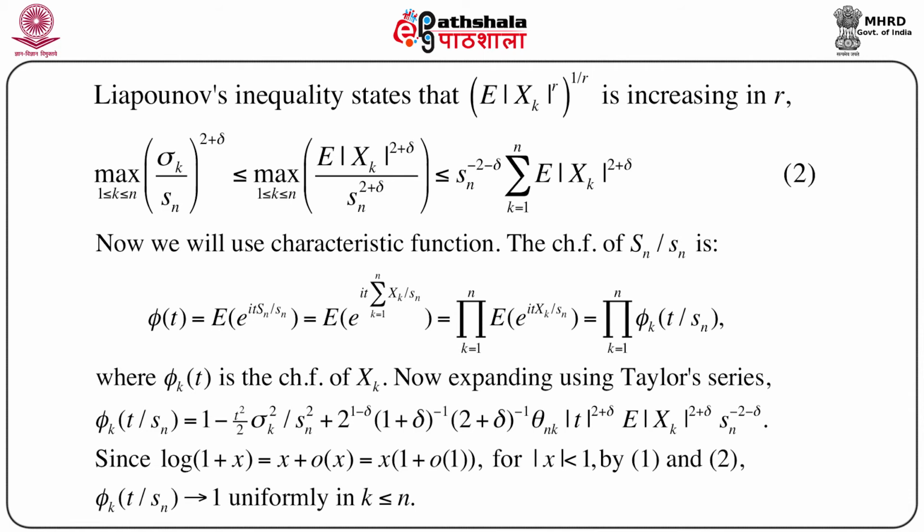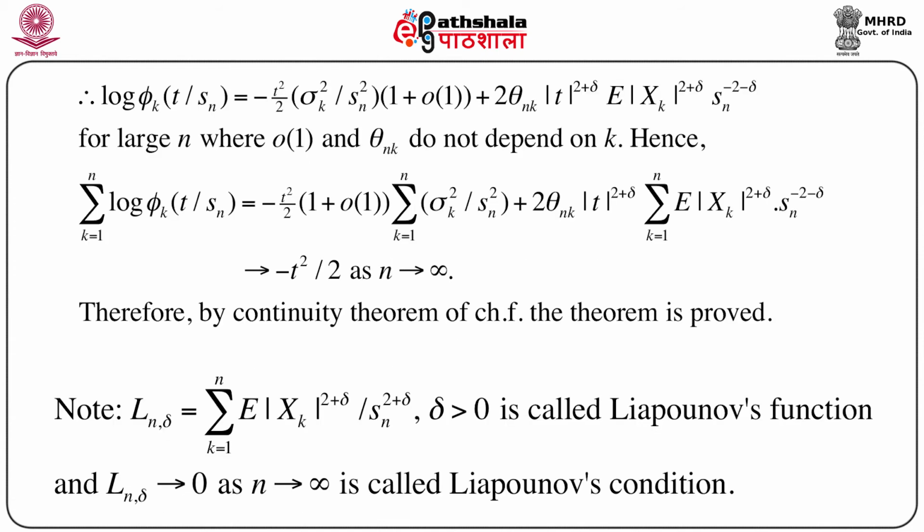So this is a little bit technical, but here we are trying to see what happens to this characteristic function. If we consider log of phi k t by sn, this becomes minus t square by 2 sigma k square by sn square into 1 plus small o of 1 plus 2 theta nk and so on. The last term will again be negligible, as we will see immediately. This is true for large n, and we know that the small o of 1 and theta nk do not depend on k.